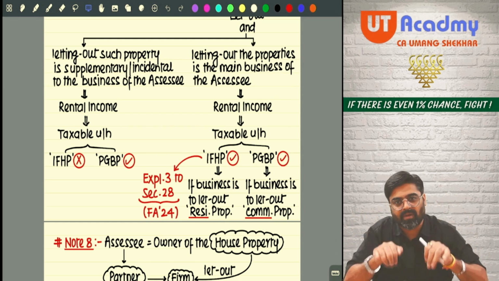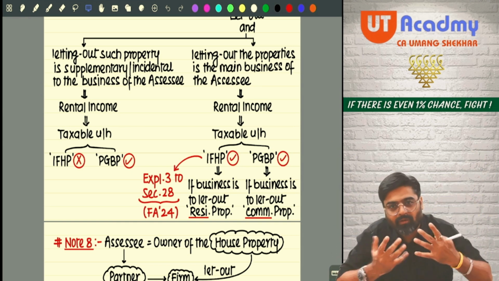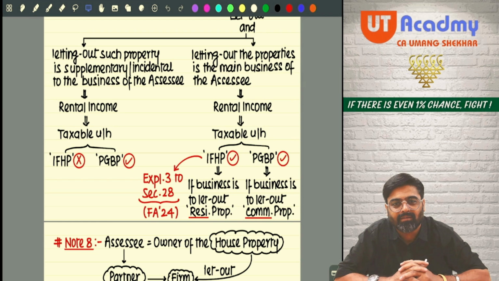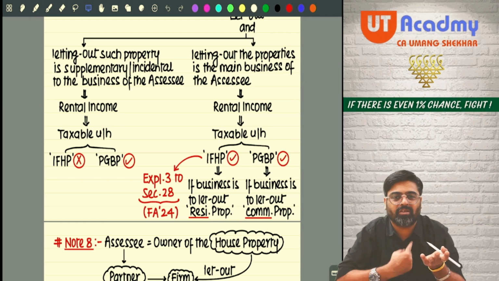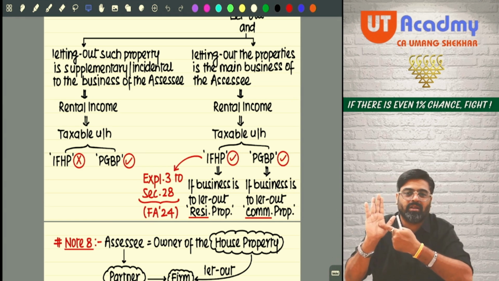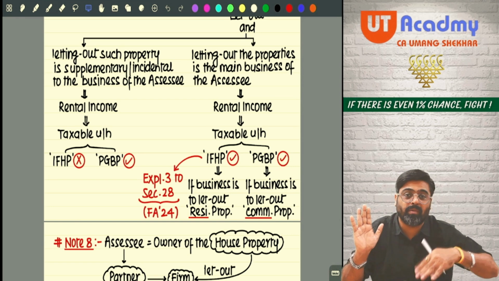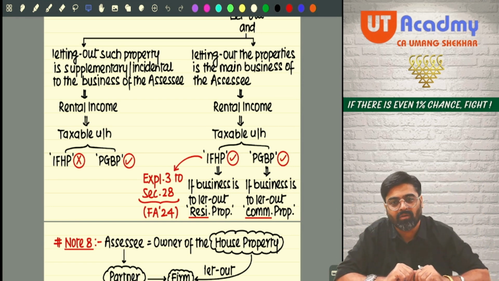Now in India, after this judgment, everyone became a businessman. Everyone started telling that this rental income is what my business is to earn. See, Chennai Properties and Investment, Supreme Court judgment, saying that this will be my PGBP income. Why?